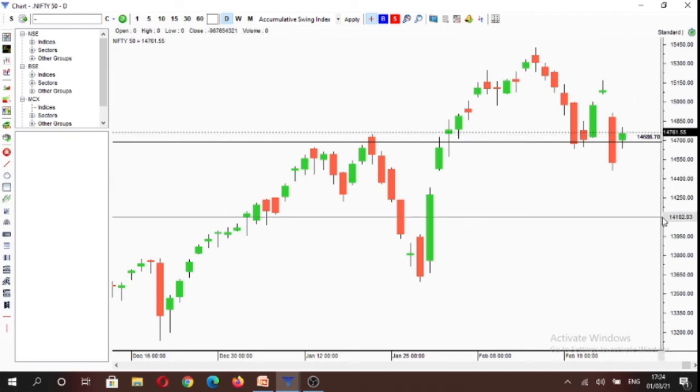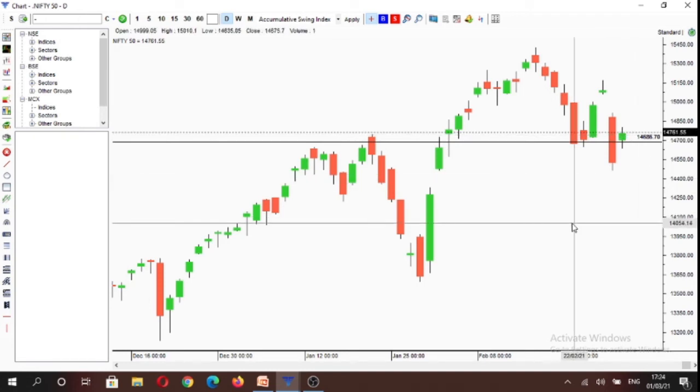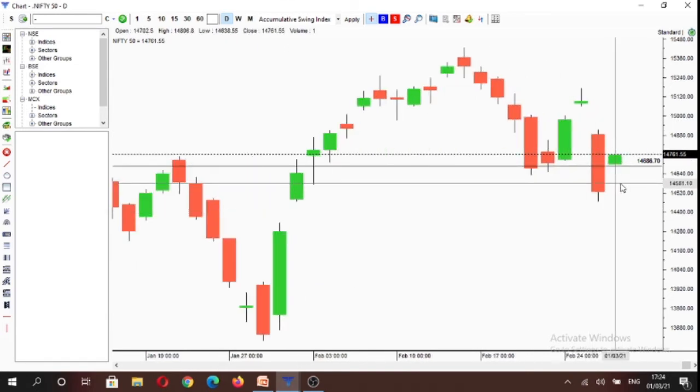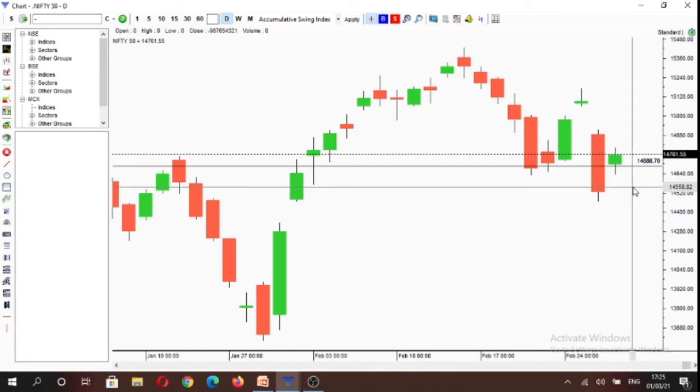And as you all know, inside candles are formed when there's an equilibrium between both the buyers and the sellers. So we'll look for a buying opportunity only above, if the market breaks today's highs above 14,807 odd levels, and on the flip side, below 14,638 we'll look for selling opportunities in the index.